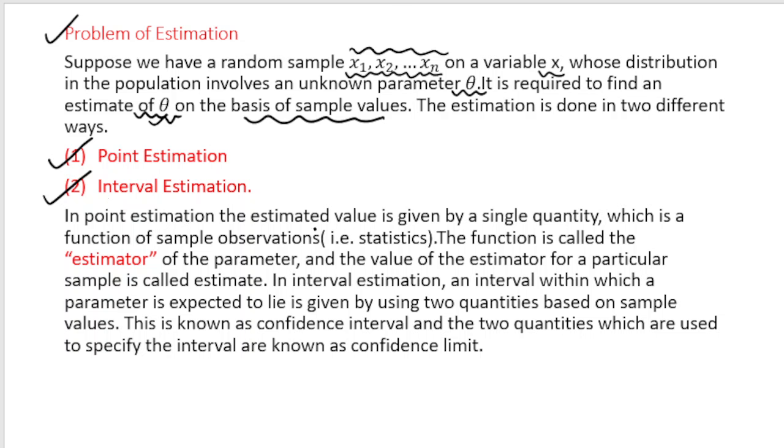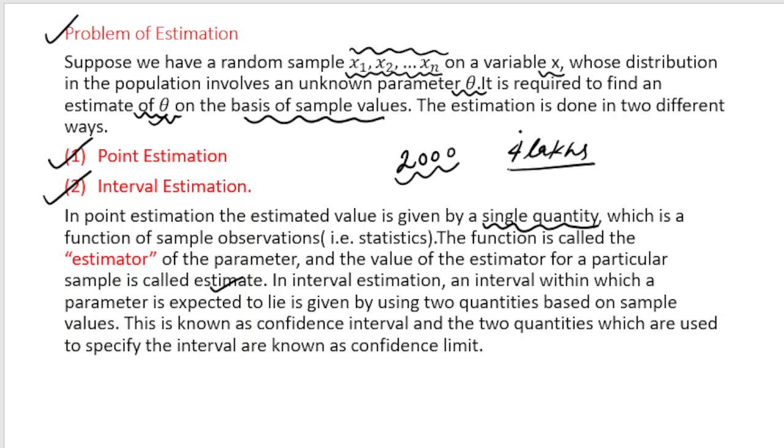In point estimation, the estimated value is given by a single quantity, which is a function of sample observation. The function is called the estimator of the parameter, and the value of the estimator for a particular sample is called the estimate. Suppose, in the same example that I have taken earlier, you have taken a sample of 2000 families from your city, and based on this sample you are estimating the average income, which is equal to, suppose, 4 lakhs per annum.